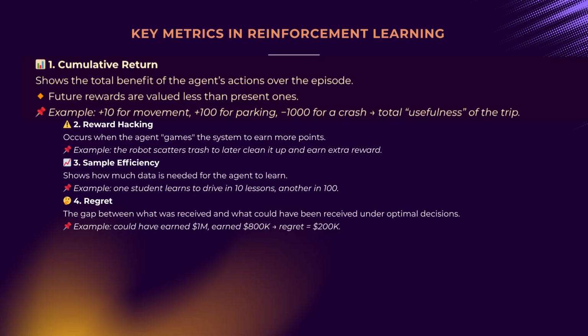For example, an autonomous car might earn 10 points for each second of safe driving, 100 points for a successful park, and lose 1,000 points for a crash. The cumulative return captures overall trip utility.